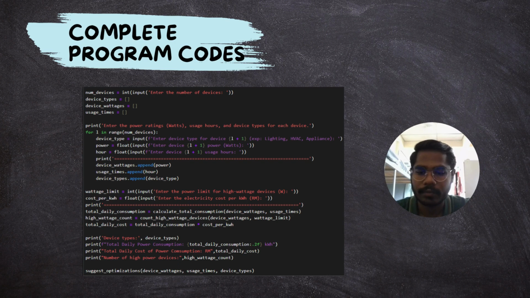Once everything is inputted, it will calculate the total daily consumption by using the function calculate total consumption, and the high wattage count for the high power devices, and the total daily cost is the total daily consumption times the cost per kilowatt. And you will print out the device types, the total power consumption, the total daily cost of power, and the number of high power devices.